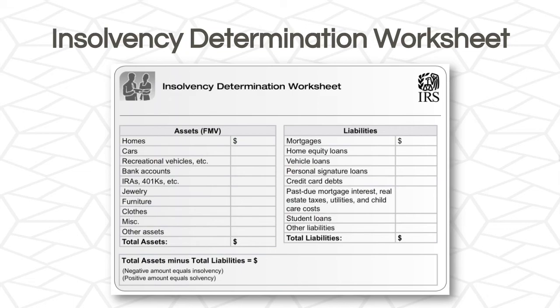So these are just categories that can give the taxpayer an opportunity to think about and estimate how much they have of each of these assets and liabilities. And that way, at the bottom, we can do total assets minus total liabilities to see if they are solvent or insolvent. And remember, we should always do this worksheet prior to starting to input cancellation of debt so that we can figure out whether or not this will be in scope for us before we proceed.